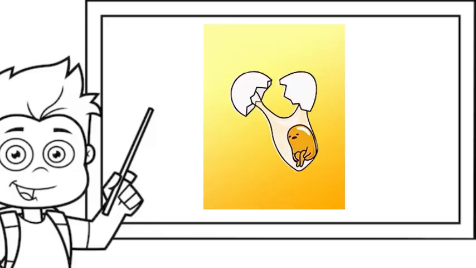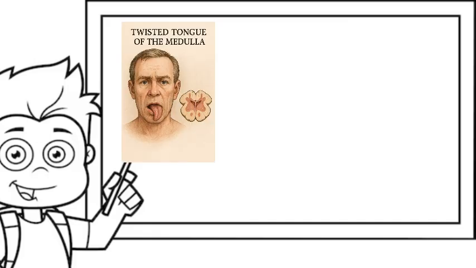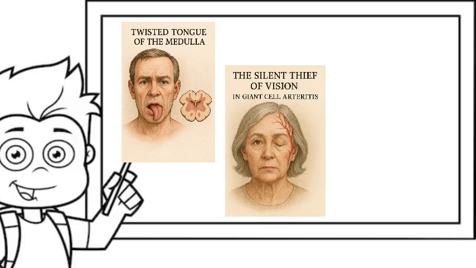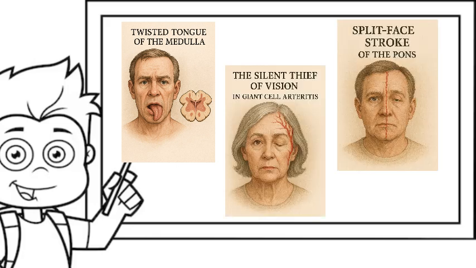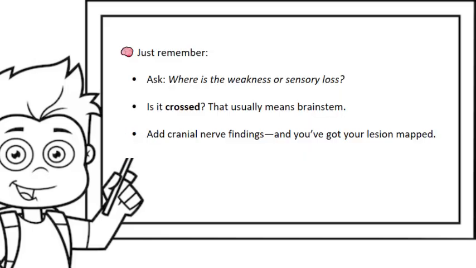Let's wrap things up. Today, you learned how to crack three powerful neurology cases by following anatomy and patterns, whether it's the twisted tongue of the medulla, the silent thief of vision in giant cell arteritis, or the split face stroke of the pons. Localization is the name of the game. Remember the following, and localization becomes like 2 plus 2. 1. Ask the question, where is the weakness or sensory loss? 2. Ask yourself, is it crossed? Usually, that means a brainstem issue. 3. Add cranial nerve findings, and voila, you've gotten your lesion mapped.